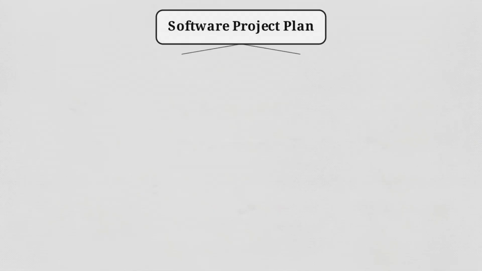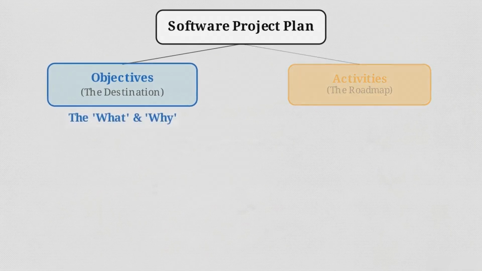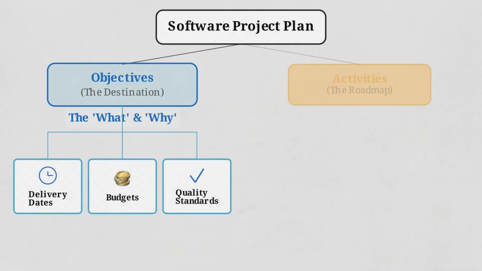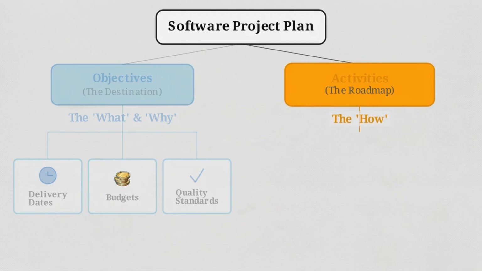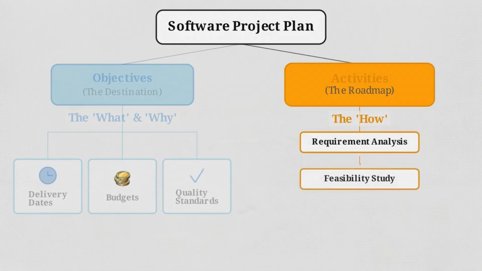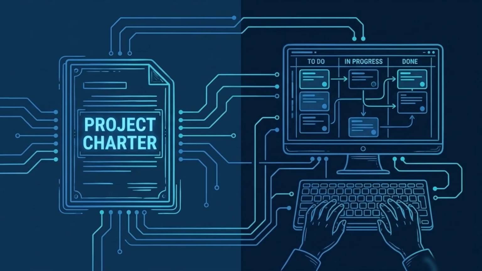Project planning splits into objectives and activities. Objectives represent the required end state, the what and why. These success metrics include delivery dates, budgets, and quality standards. The activities path is the systematic pipeline. This roadmap details exactly how the team will reach those objectives. This separation is a functional necessity. Engineers must define the goal of the system before they can calculate the mechanics required to build it.